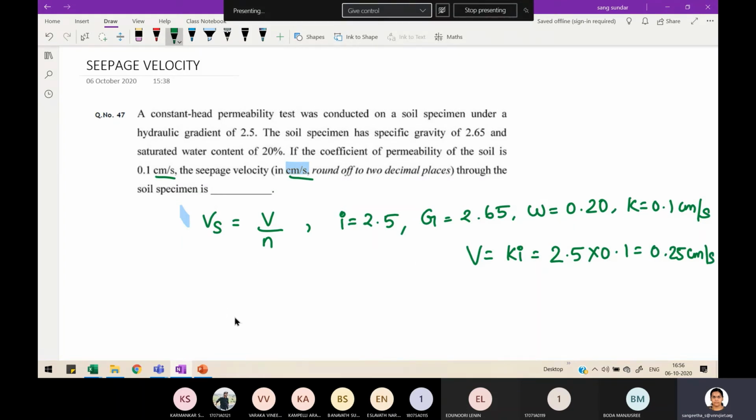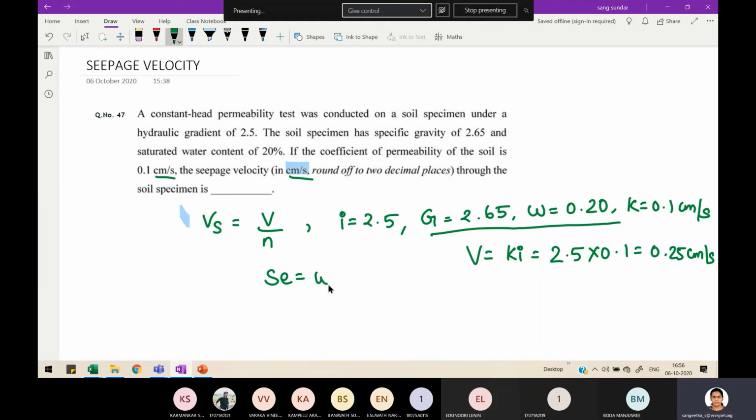Now n is required, but n is not directly given. Instead, they have given us G and w values. So go to your first chapter, the phase relationships, the three-phase relationships we have studied, right?